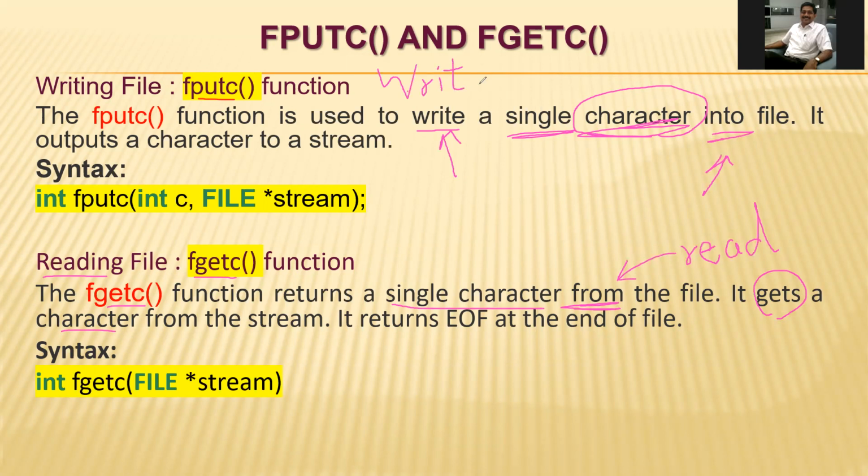Okay, putc is going to write this single character. Both have the syntax fputc, with an integer value c and two parameters: stream, that is the file pointer. And fgetc will read that information as a single character from the file. So these are two functions which are also important.